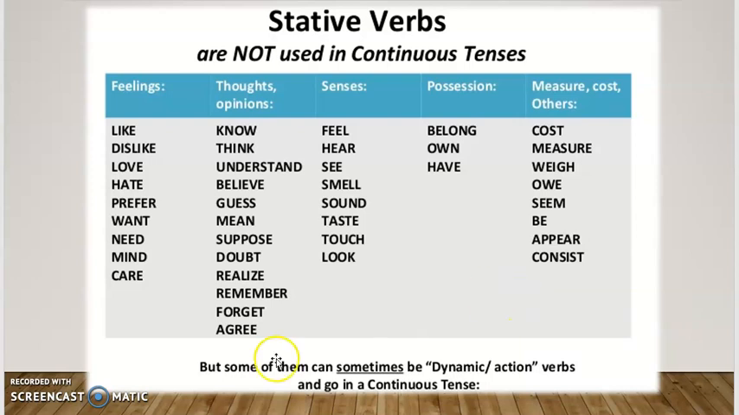Okay, but remember that some of them can sometimes be dynamic or action verbs and go in a continuous tense. So let's remember that English is the language of exceptions. All right, but you can keep in mind this information.